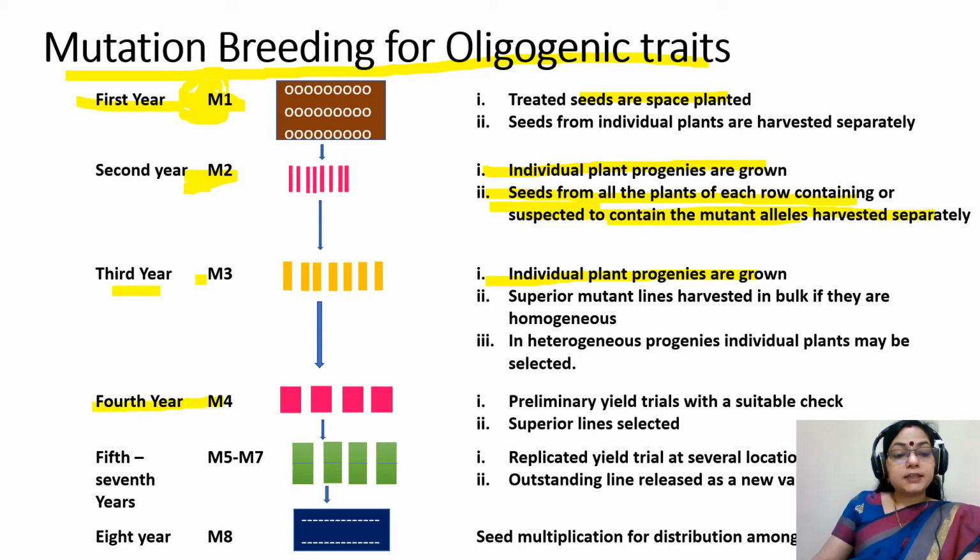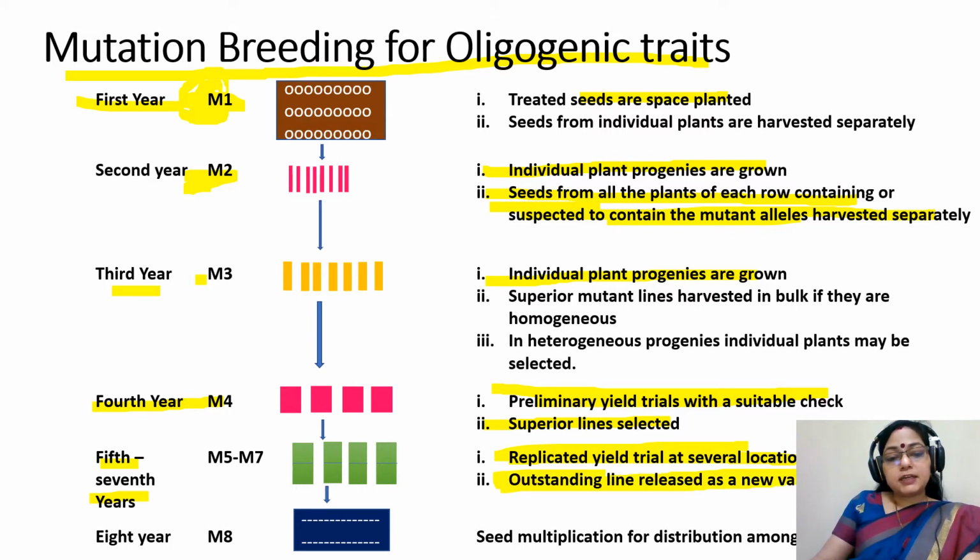In the fourth year, that is M4 generation, a preliminary yield trial is done with suitable checks. Superior lines are selected. Suitable checks means the variety which is the standard variety and is available in the market. In the fifth to seventh year, replicated yield trials are done in several locations, and an outstanding line is released as a new variety.